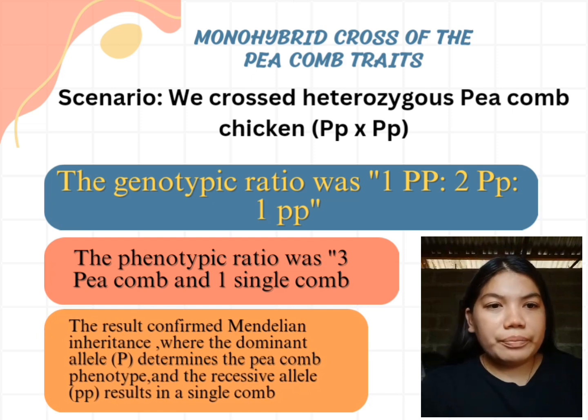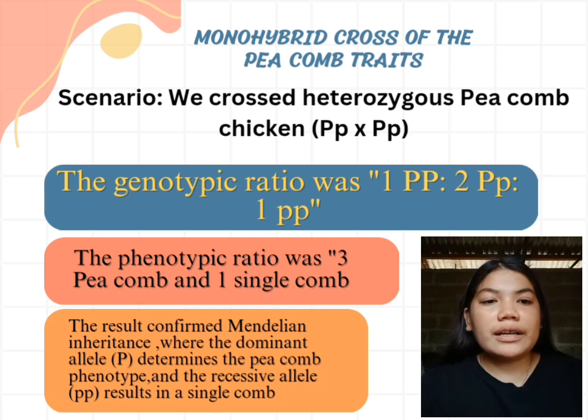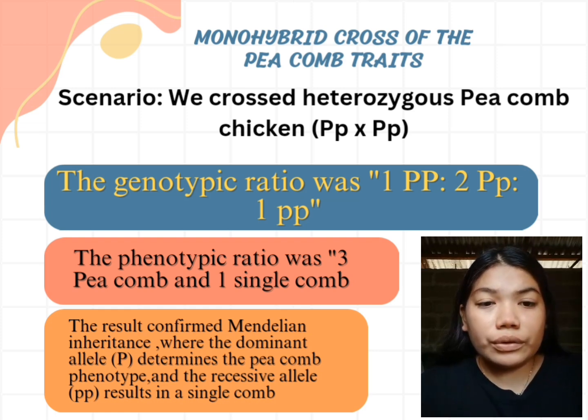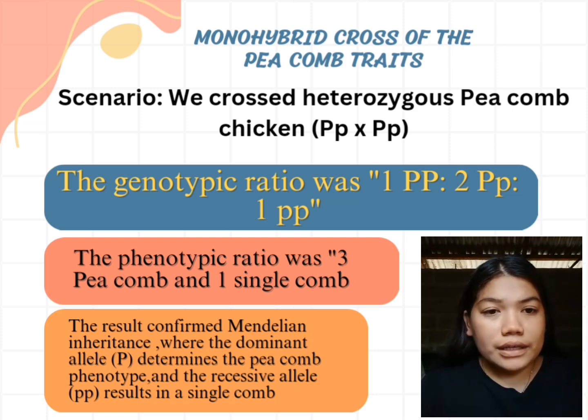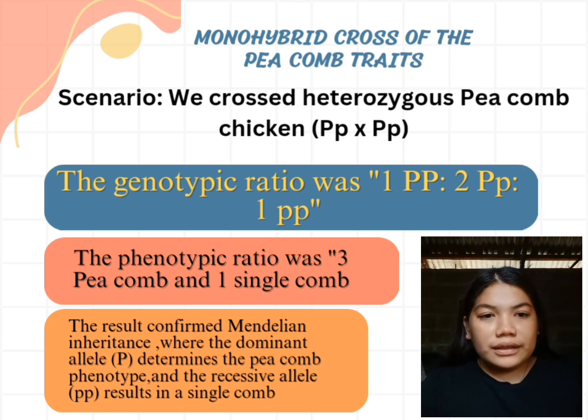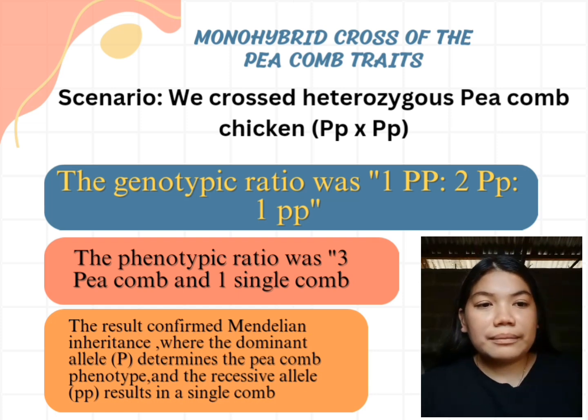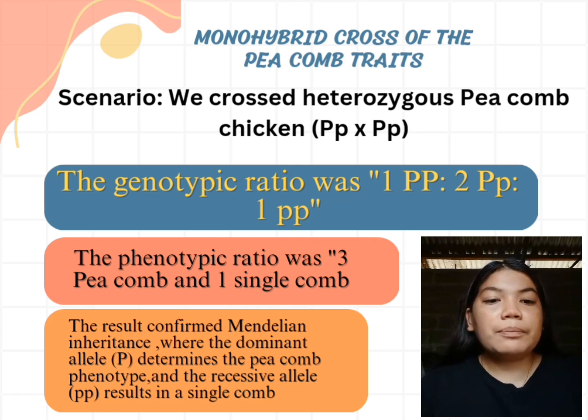Let's start with the monohybrid cross of the Pea-comb trait. We crossed heterozygous Pea-comb chickens, Pp times Pp. Findings: the genotype ratio was PP is to 2 Pp is to 1 pp. The phenotypic ratio was 3 Pea-comb and 1 single comb. This result confirmed Mendelian inheritance, where the dominant allele P determines the Pea-comb phenotype and the recessive alleles pp result in a single comb.